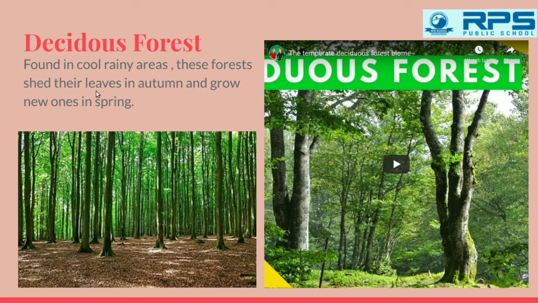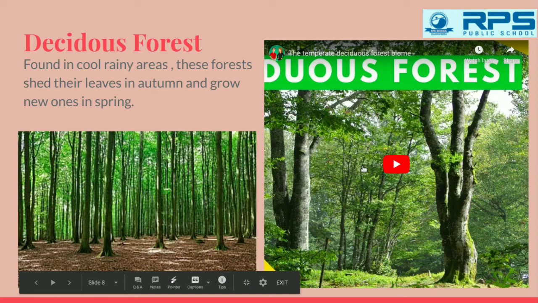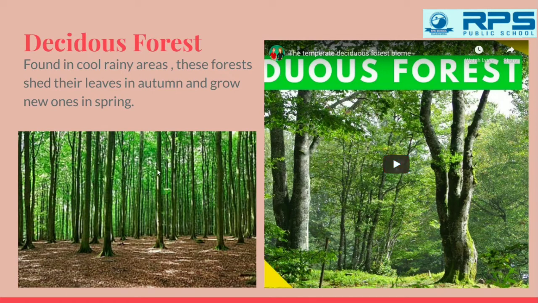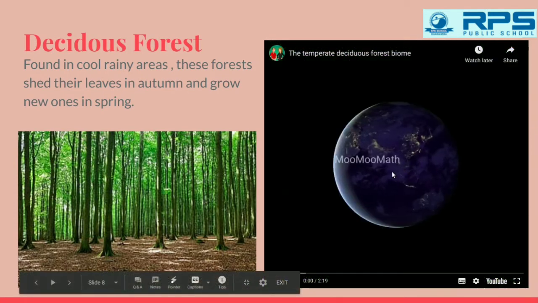These shed their leaves in autumn time and grow the new ones in the springtime, the one you are able to see in this picture. We'll just go through this. And these forests are actually found in USA, China, Asia. They cover the area of Europe, and also it experiences all the four seasons. Okay, the spring season, the autumn, all seasons are experienced by the deciduous forest, and they are famous for trees like beech, maple, oaks. Okay, we'll have a visit through the deciduous forest.